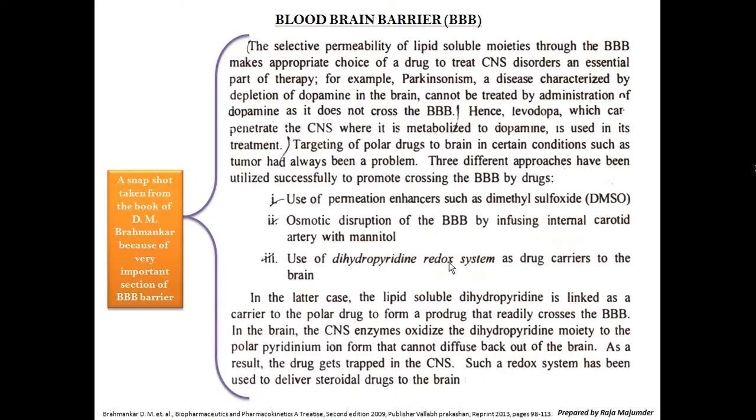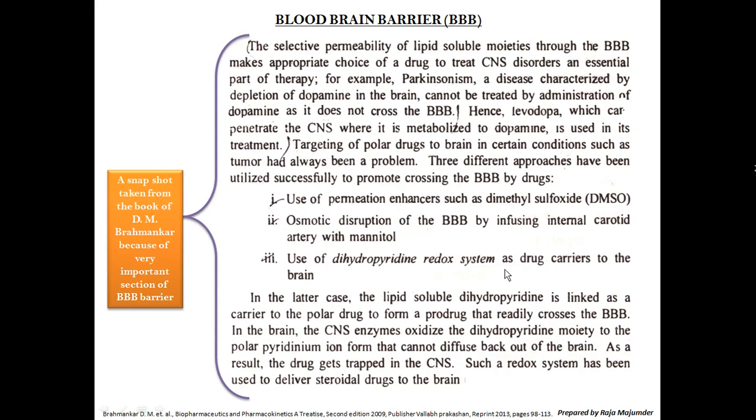Now coming to the blood-brain barrier, the most important chapter, I have taken a snapshot. As I have written, this is more important because we can also enhance the crossing of the blood-brain barrier by drugs in some cases. So what is this actually? This is the use of a permeation enhancer.